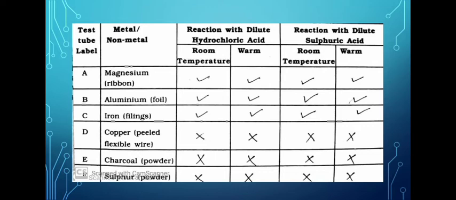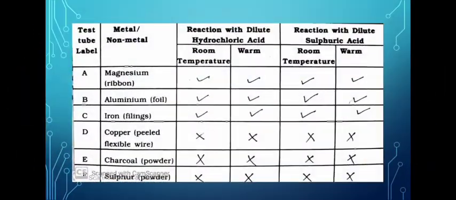Similarly, charcoal and sulfur, which are typical non-metals, also don't react with dilute HCl and dilute sulfuric acid. Thus, we can conclude that metals generally react with acids to produce hydrogen gas, while non-metals and less reactive metals like copper do not react with dilute HCl and dilute H2SO4 to produce hydrogen gas.